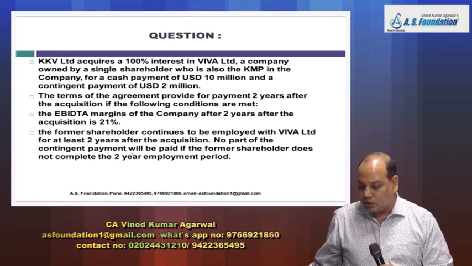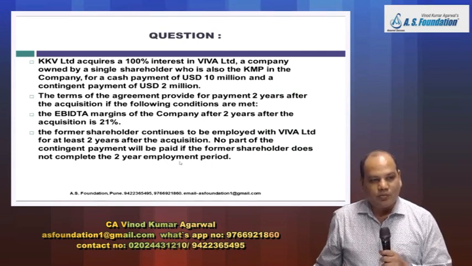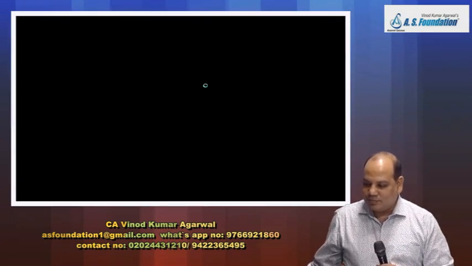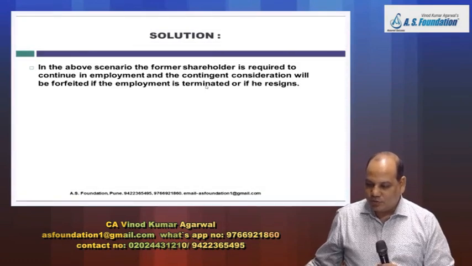No part of the contingent payment will be paid if the former shareholder does not complete the 2-year employment period. Separate transaction: 2 million is a separate transaction, 10 million is business combination. Okay.